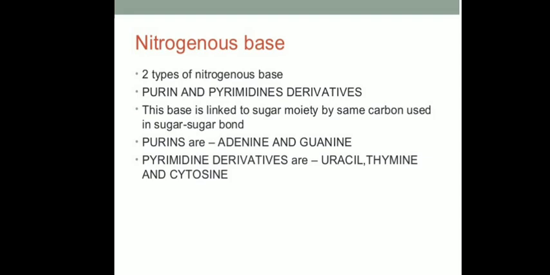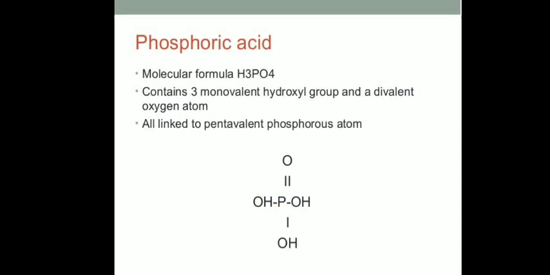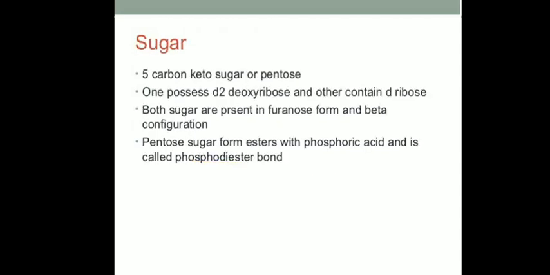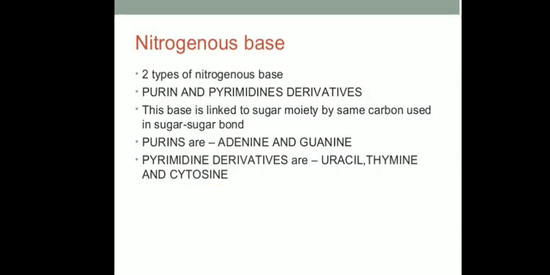So now we are learning the three components. We have already seen the phosphoric acid and sugar, and the last component present in the nucleotide is our nitrogen bases. Now nitrogen bases are heterocyclic, planar and water insoluble aromatic molecules which contain carbon, hydrogen, oxygen and nitrogen. These are generally classified as purines and pyrimidines.